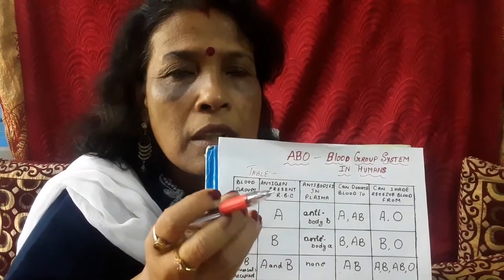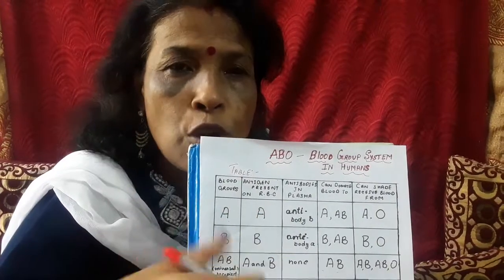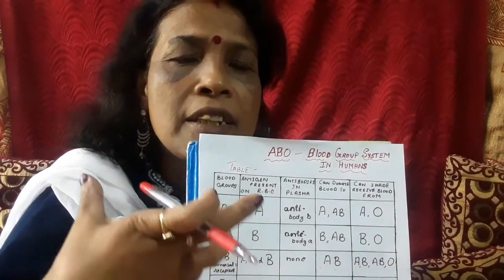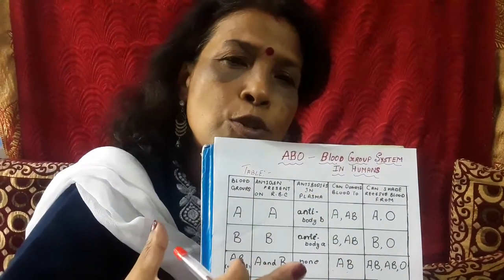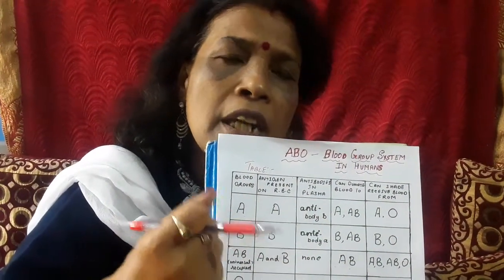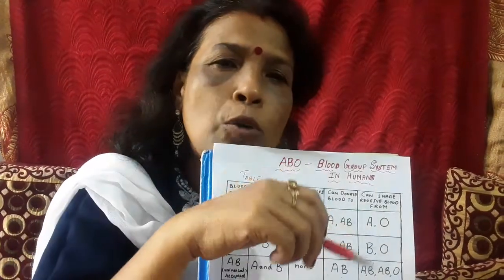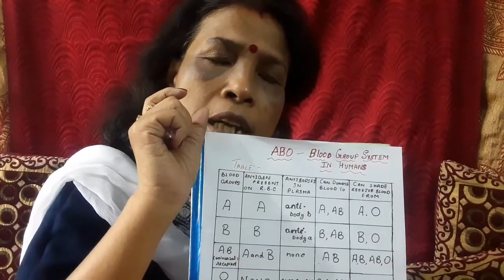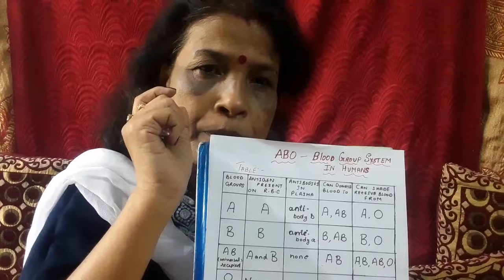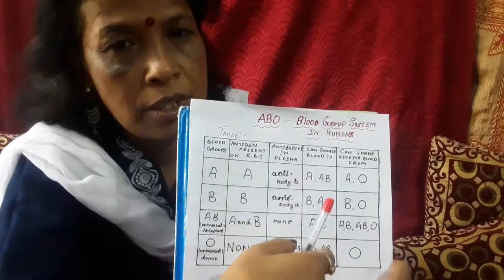Next we have blood pressure. That topic was left. It is the force or the pressure exerted by the blood on the walls of the arteries. So it refers to the systolic pressure and diastolic pressure. For a normal person, it is about 120 by 80 mm of Hg, and it is measured by an instrument called a sphygmomanometer. So that was all about the ABO blood group system.